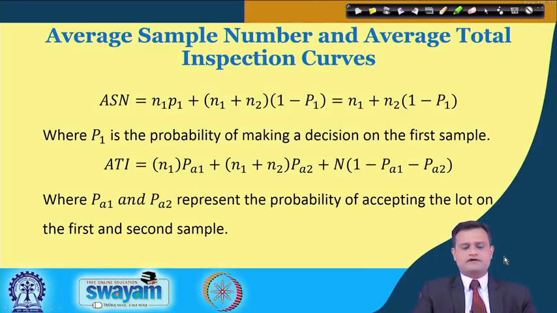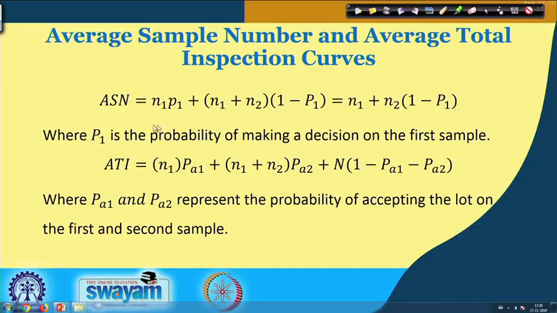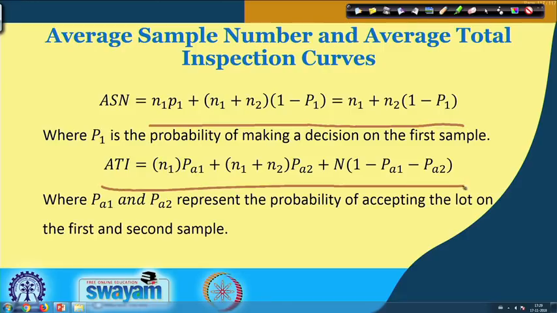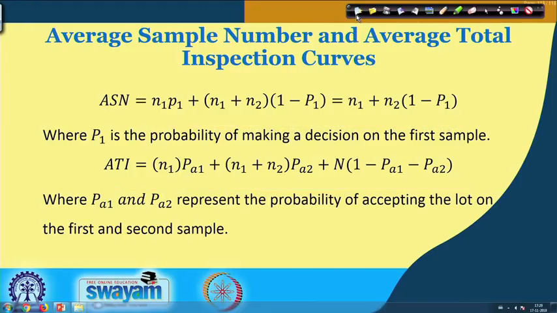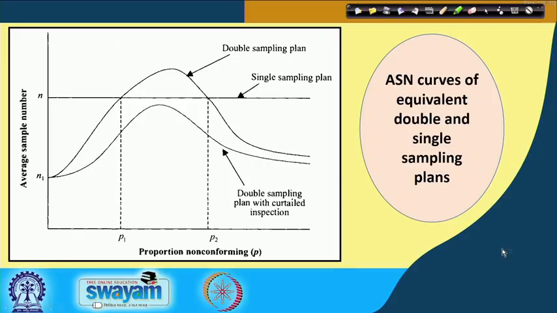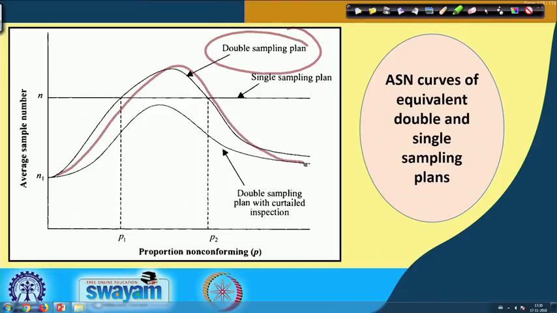So you can also find ASN by using the expression N1 P1 N1 plus N2 (1 minus P1), and the average total inspection for the double sampling plan. I think we have discussed this, so you can just apply it and appreciate that in a double sampling plan your average sample number will be on the higher side.